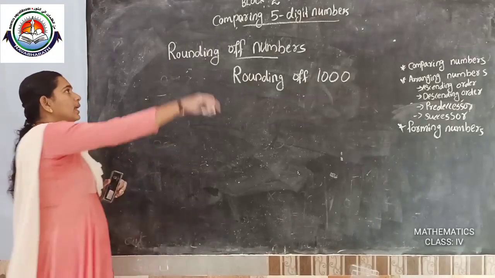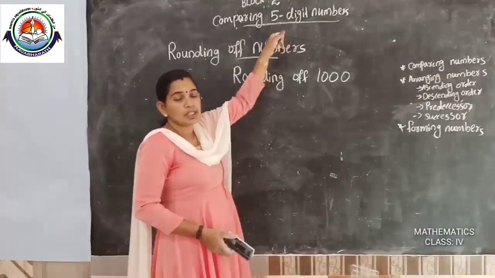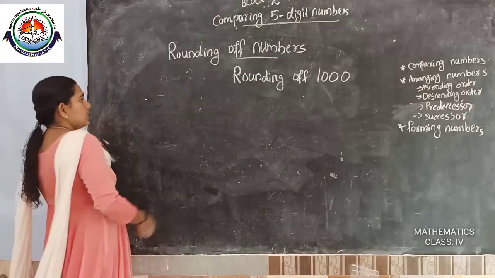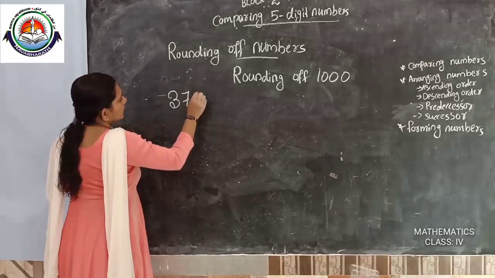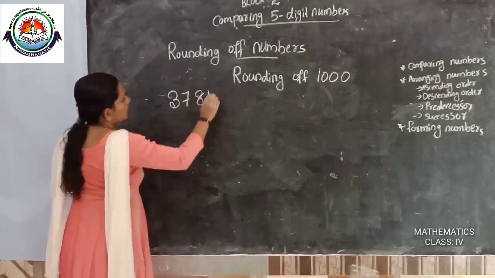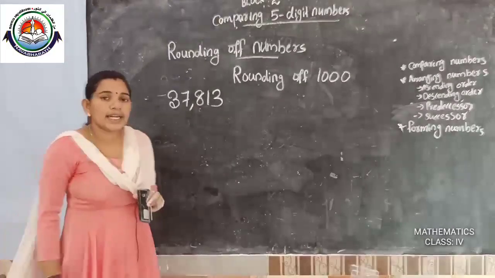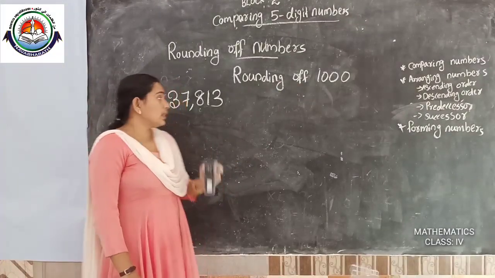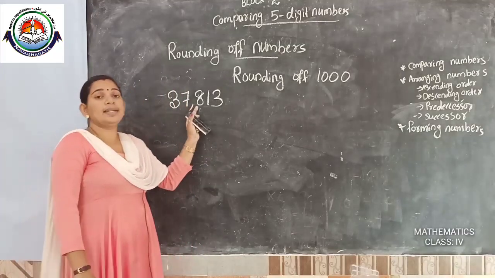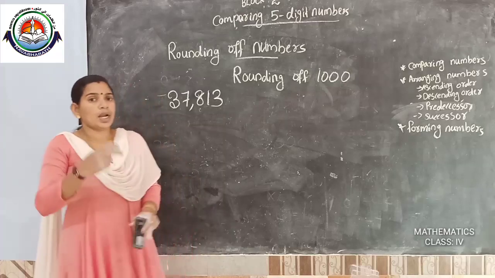Okay. We are discussing 5-digit numbers, so I wrote here a 5-digit number, 37,813. We want rounding of 1000.